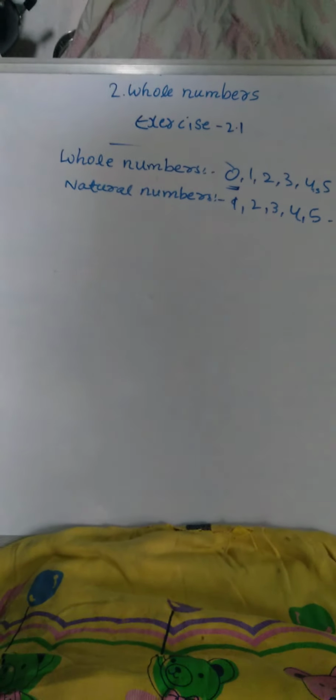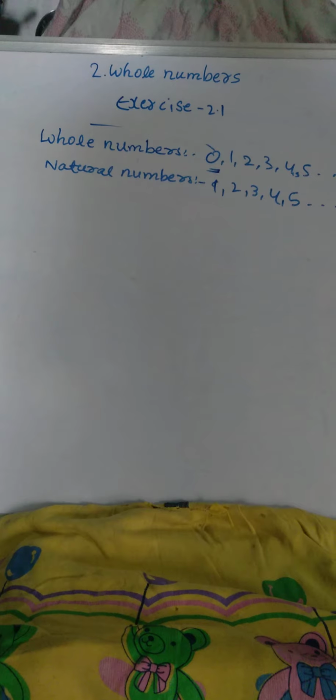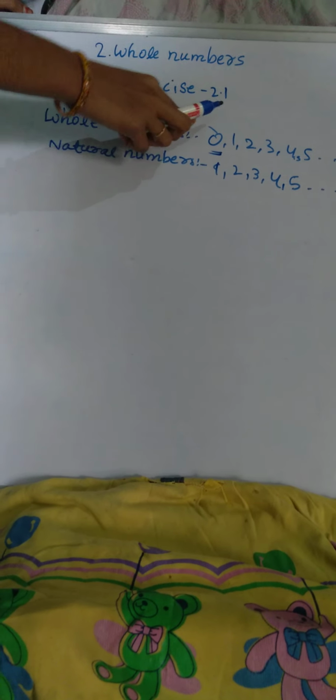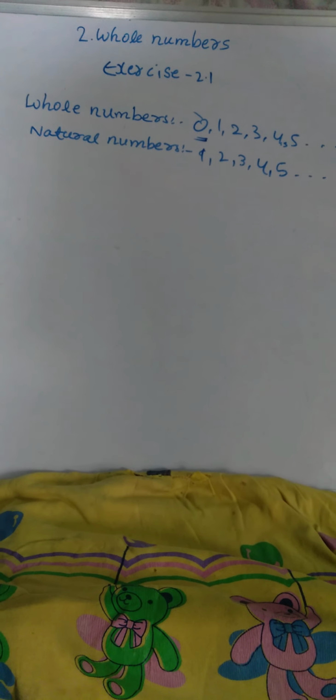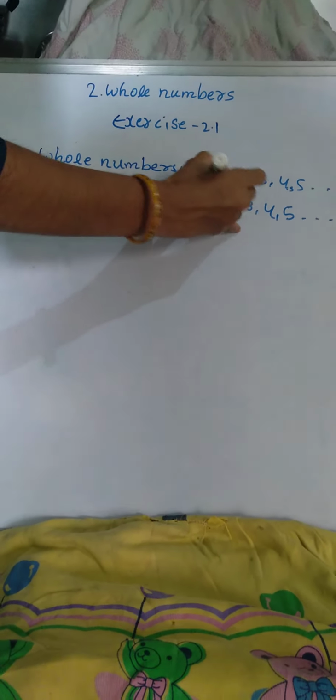Now the fourth question: a whole number that lies on the number line to the right side of another number is the greatest number. For example, first take 0.